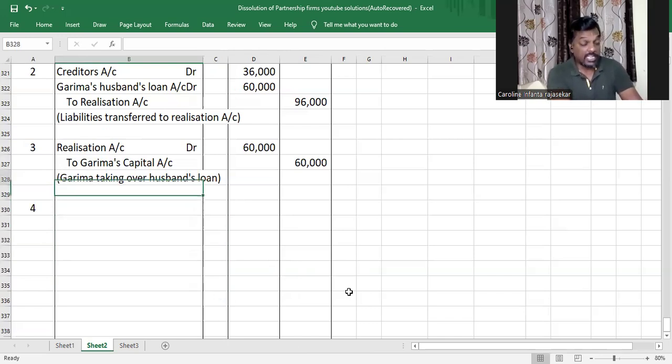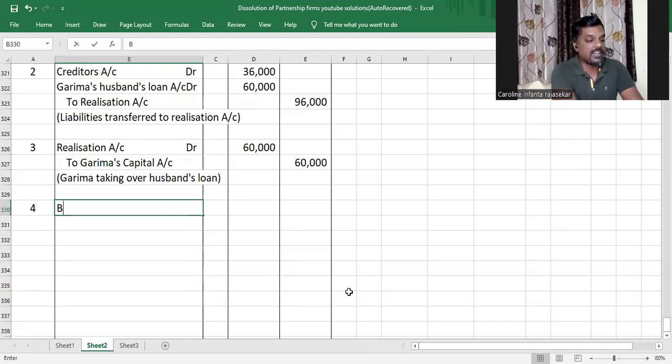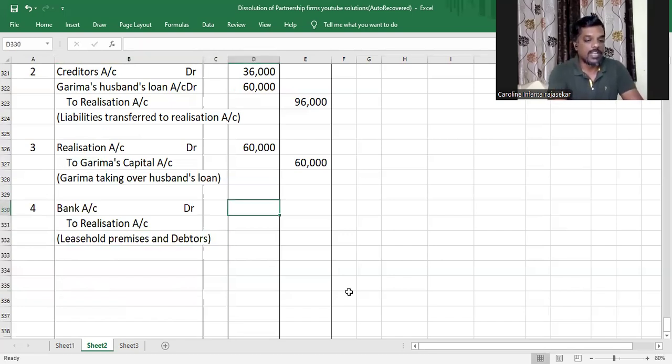So leasehold premises realized 1,50,000 and debtors realized 2,000 less, which is 74,000, as the actual value of debtors was 76,000. So the assets have been sold and you got money, right? So when you get money in the business, bank account will be debited as the asset called bank increases. So bank account debit to realization account credit, leasehold premises and debtors. So that will be 1,50,000 plus 74,000, 2,24,000, my children.